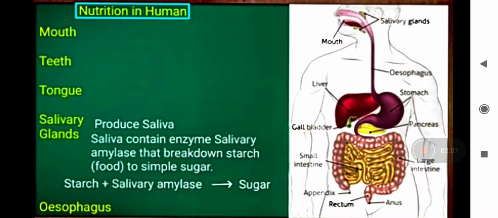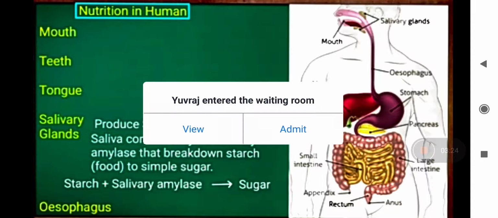Sour, sweet, salty, bitter, and one more, a fifth taste, that is umami. Umami is a Japanese word which means extremely delicious. Sometimes it is called meaty. If you are eating Maggi, it has a different kind of taste. That fifth taste is umami. It's a new taste.